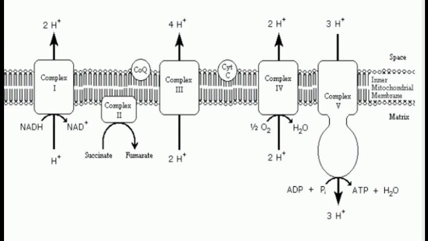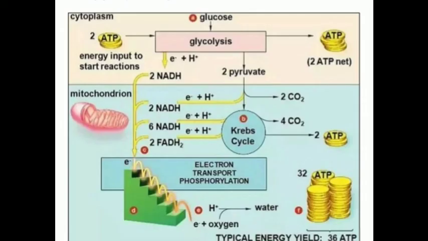And these are all collectively known as cytochrome oxidase. Now the electron transport chain starts from NADH and is able to push 3 pairs of protons to the outer mitochondrial chamber.